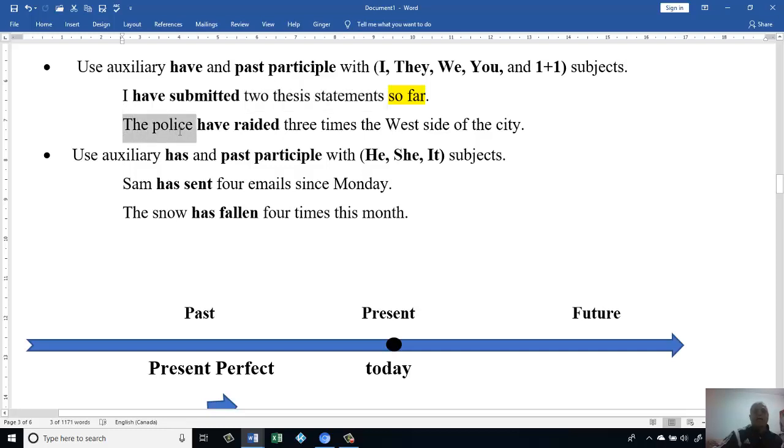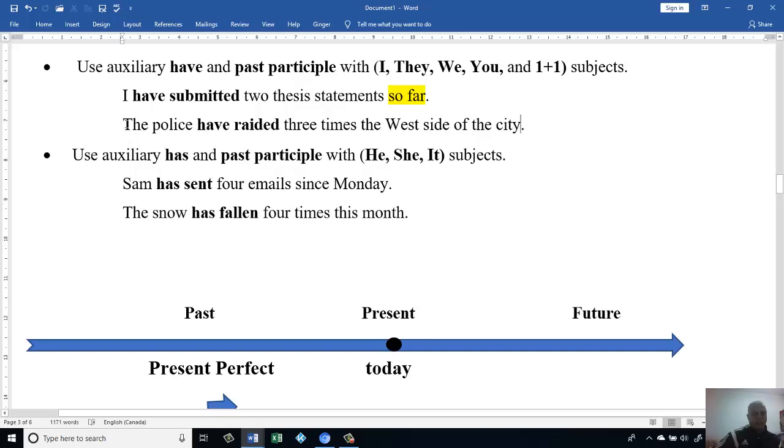The police have raided the west side of the city 3 times. You could say since yesterday or maybe 2 weeks ago. If I put 2 weeks ago, it means I don't know exactly when, but I know definitely in those 2 weeks that the raids happened.